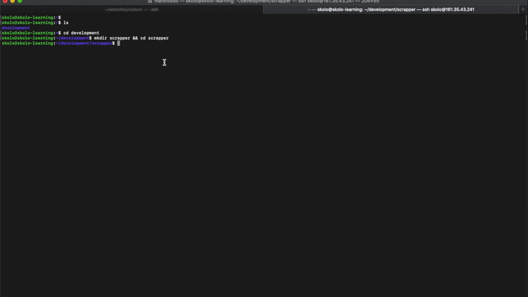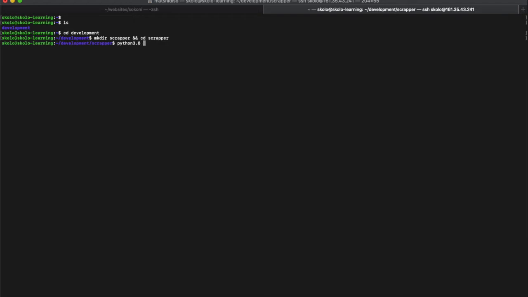We're now just creating the project directory, and we're going to create a new environment inside that project directory. So now that we're in the project directory, the scrapper directory, we want to create a new env where we're going to install all our pip libraries in there. Okay. So our packages in there. So to do that, you need to just type python3.8. Remember to do it that way because this is the version of Python that you installed here.